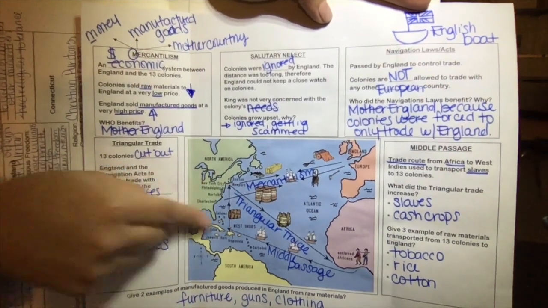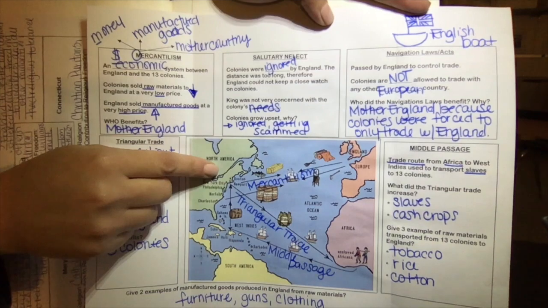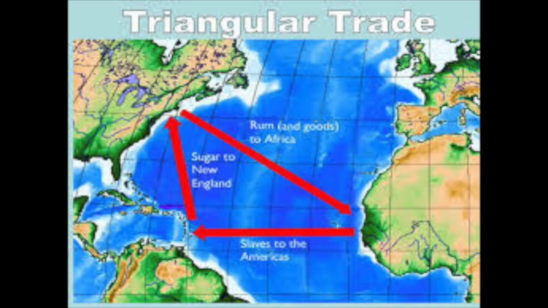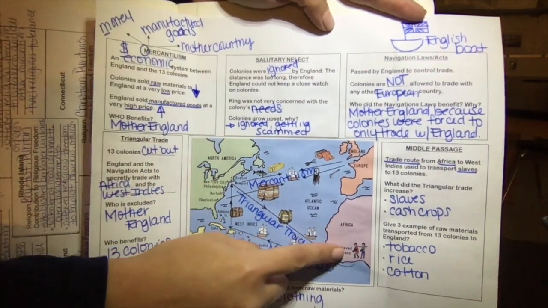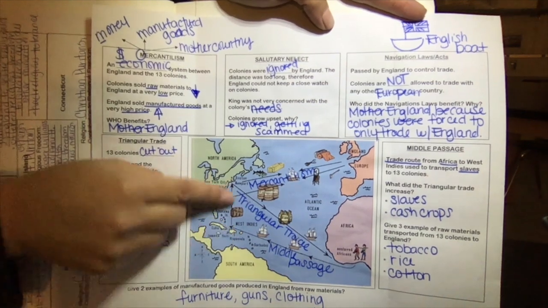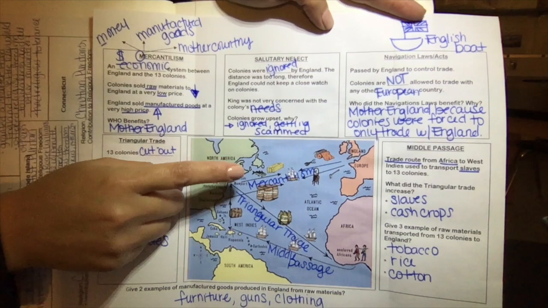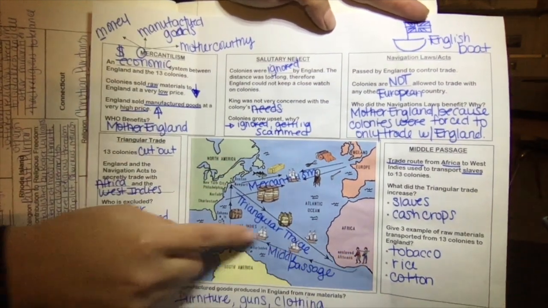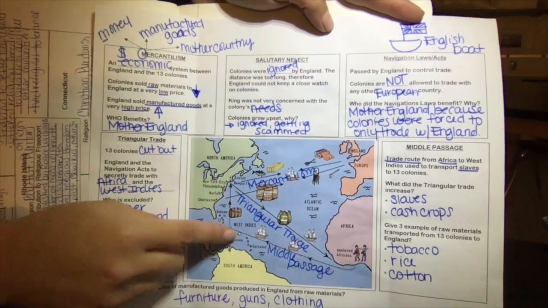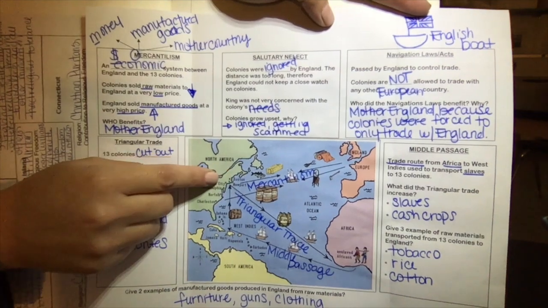So what ends up happening? Obviously, the 13 colonies are going to get tired. They're going to secretly start trading with Africa. And this is essentially what the actual triangular trade is. It's the trade between the 13 colonies, Africa, the West Indies, and back up to the 13 colonies. What are a couple of items that were being traded? Rum is going from here to here. Slaves are going from here to here or here to here. And then sugar and molasses is produced in the Caribbean, and that's being sent over to the New World.